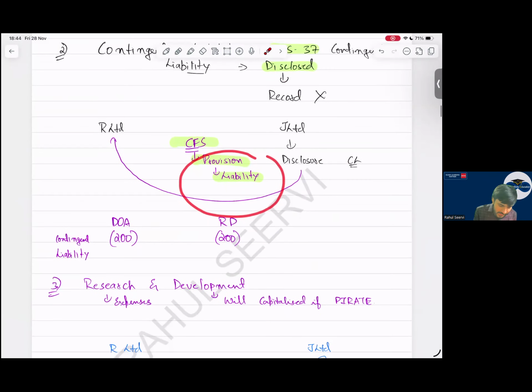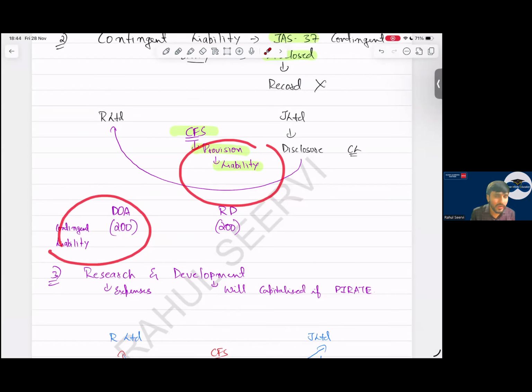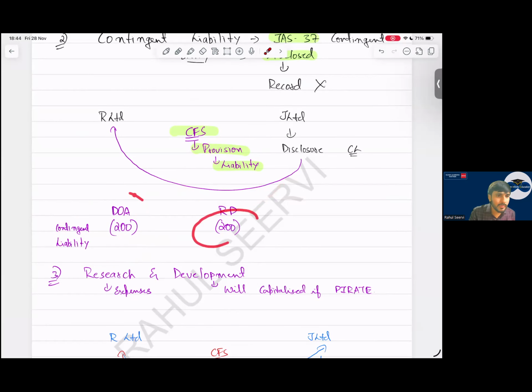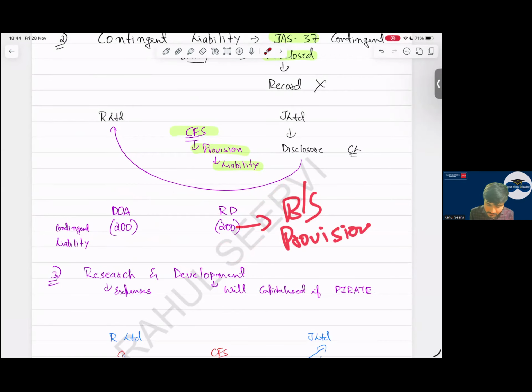So my contingent liability will reduce by 200 and my net asset will be reduced by 200 at reporting date also. In the balance sheet, I will record this as a provision. Current or non-current depends upon the question, whether it's within 12 months or after 12 months. So this is also a very important adjustment.